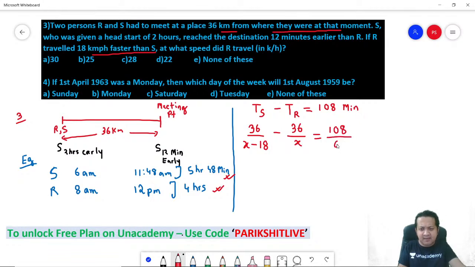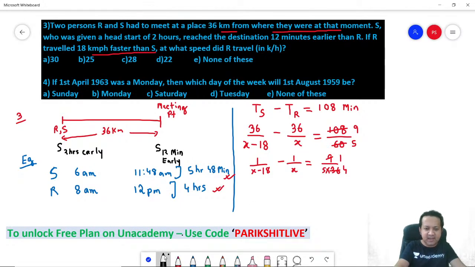108 divided by 60. So 12 5s are, 12 9s are. Correct? So please take the LCM. 1 by x minus 18 minus 1 by x equals 9 divided by 5 into 36. You can take it on the right hand side. 9 divided by 5 into 36 is 1 by 4. Correct? Please take the LCM and solve this.